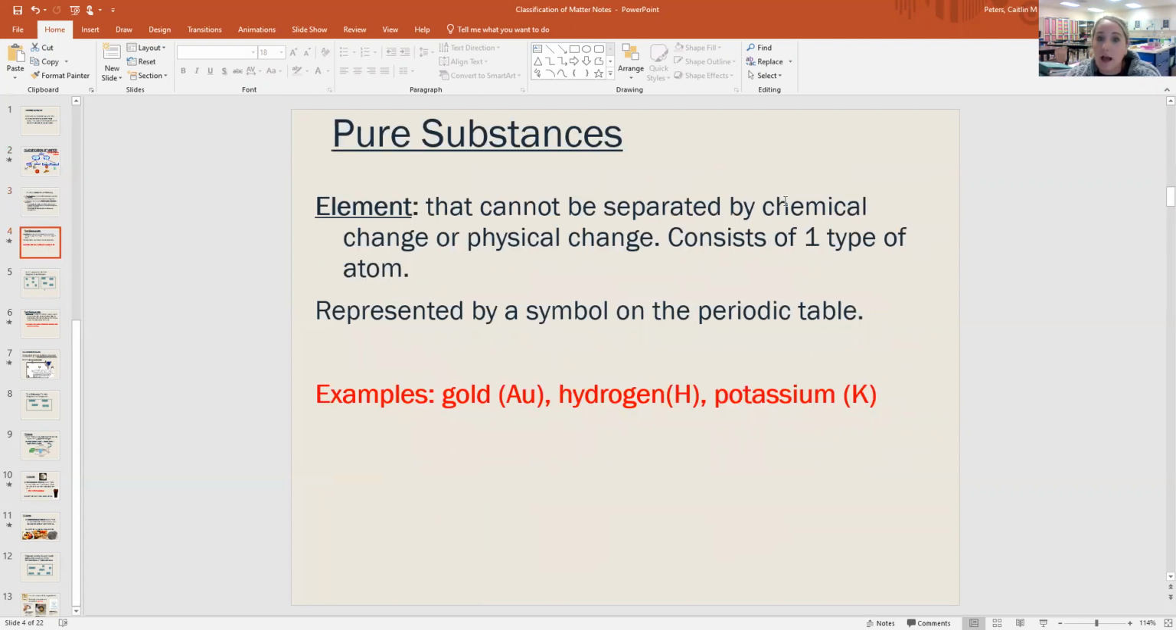And so what is an element? An element is something that cannot be separated by a chemical change or physical change, and it consists of one type of atom. All elements are represented by a symbol on the periodic table: gold, hydrogen, potassium. So if you're looking at something like, is that an element? You can find the name on the periodic table, it is. Carbon dioxide, you can find carbon on the periodic table, but you can't find the word carbon dioxide on the periodic table. So that is not an element. And that's a big thing: one type of atom is an element.